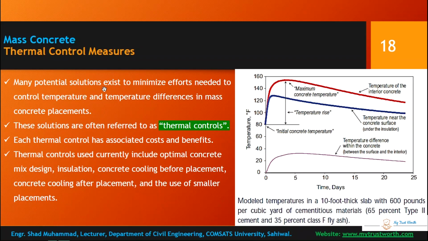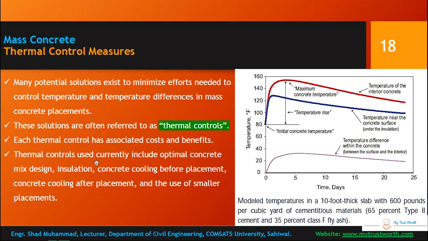Many potential solutions exist to minimize the effort needed to control temperature and temperature difference in mass concreting. There are many solutions to control maximum temperature and temperature difference. Such solutions are referred to as thermal controls, and each thermal control has an associated cost and benefit.